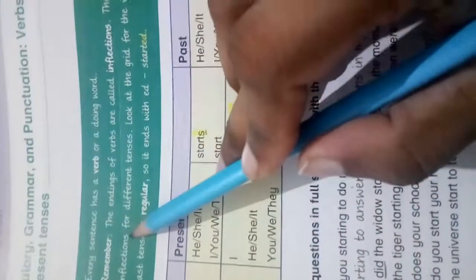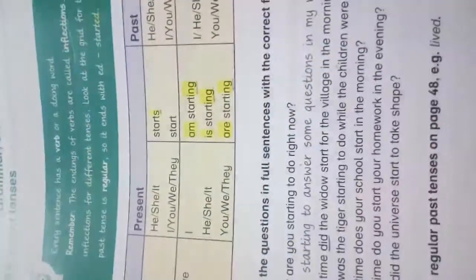There are different types of inflections for different tenses. Look at the grid. Here is a word bank. Here is a grid for the verbs, like simple and progressive: simple present tense, simple past tense, present progressive tense, and past progressive tense.